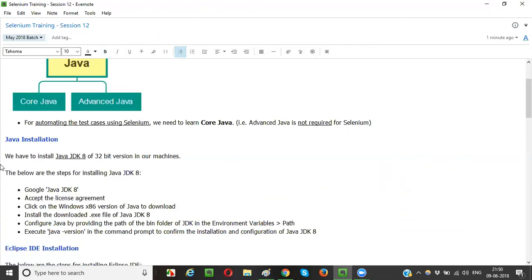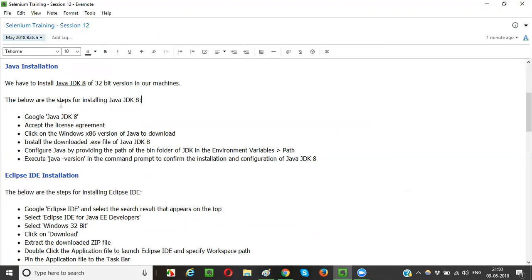So let me install the 32-bit version of Java JDK in my machine. The below are the steps for installing Java JDK 8. So let me install.